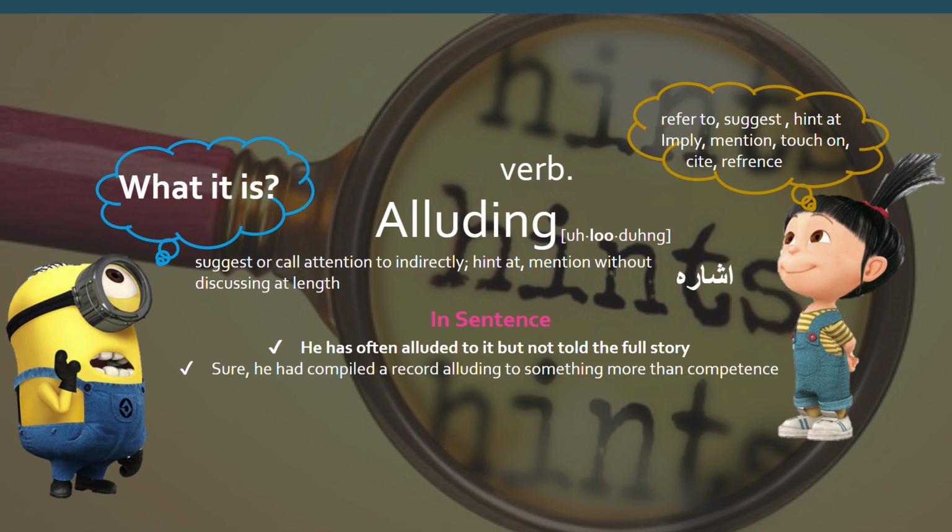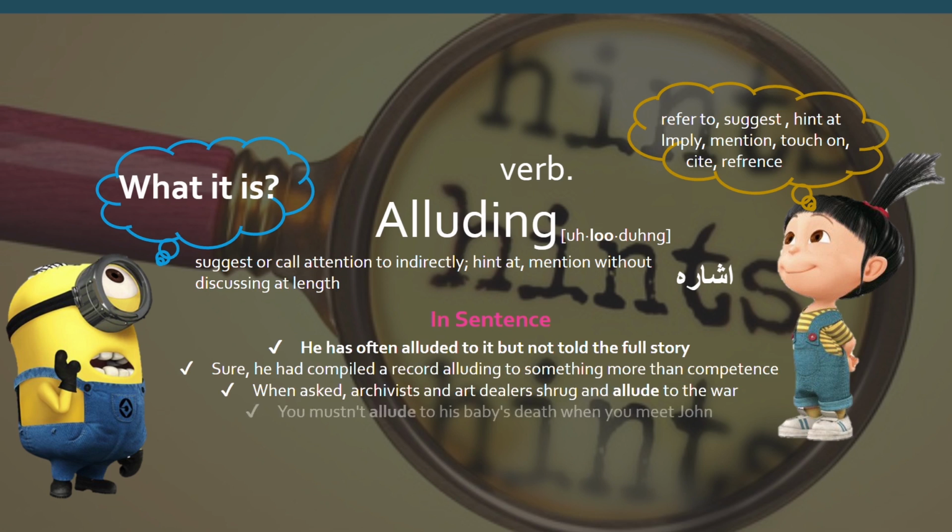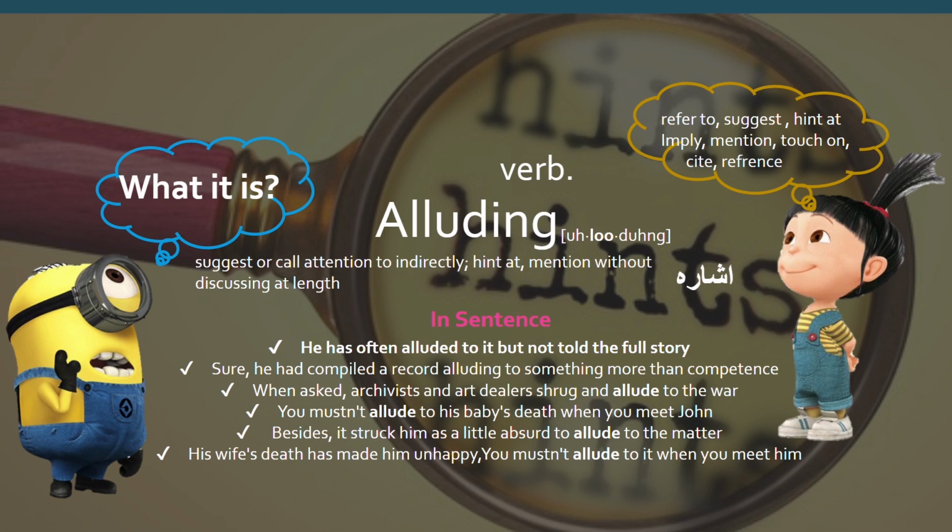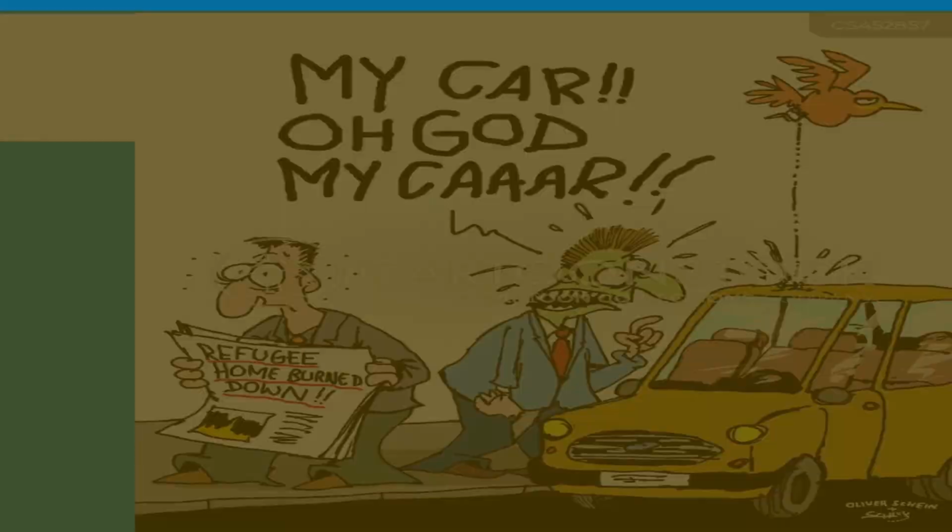Sure, he had compiled a record alluding to something more than competence. When asked, they shut up and alluded to the war. You must not allude to his baby's death when you meet John. This is actually a complete sentence presenting the word alluding. Besides, it struck him as a little absurd to allude to the matter. His wife's death had made him unhappy. You must not allude to it when you meet him. That's pretty awesome, explaining effectively the word alluding.